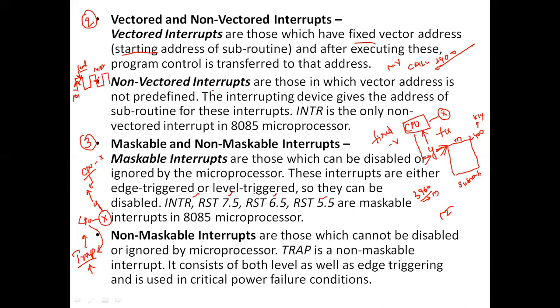So this is regarding the interrupts, and the next concept is the 8259. We call the 8259 the programmable interrupt controller.